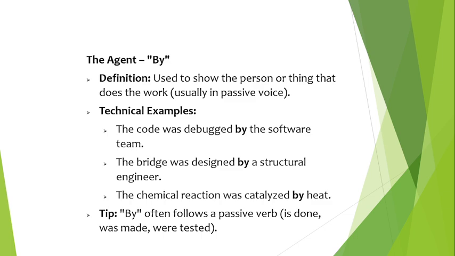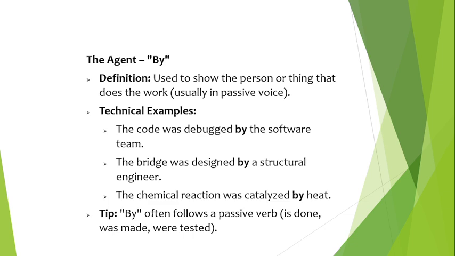Let us first understand the preposition by. The preposition by is used to show the person, system, or force that performs the action. It is commonly used in passive voice sentences. Example, the code was debugged by the software team. The bridge was designed by a structural engineer. The machine was repaired by the technician. The chemical reaction was catalyzed by the heat. In these sentences, by tells us who or what performed the action.